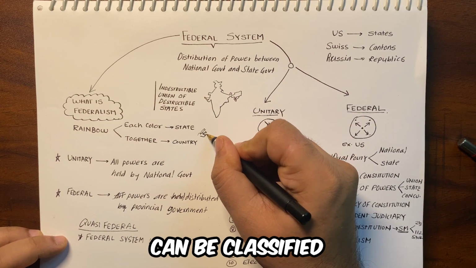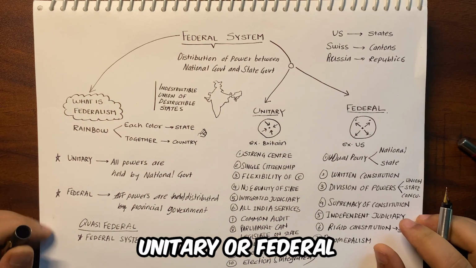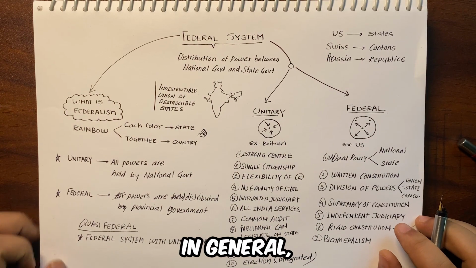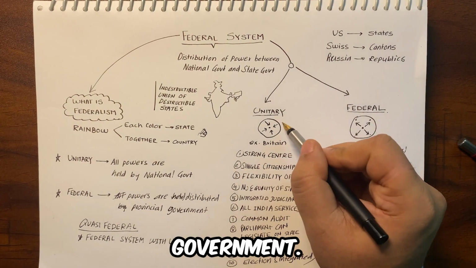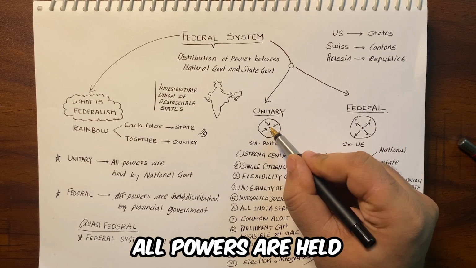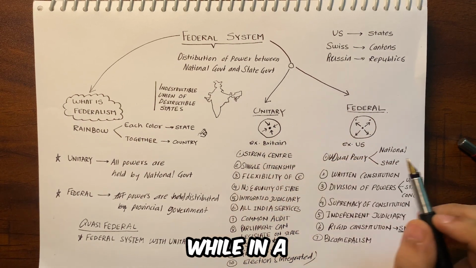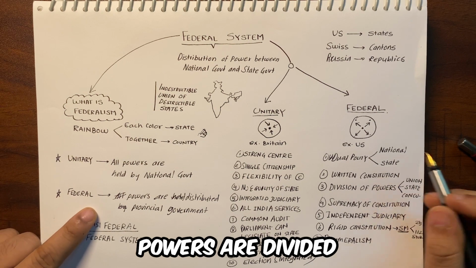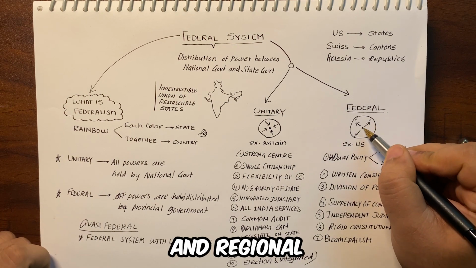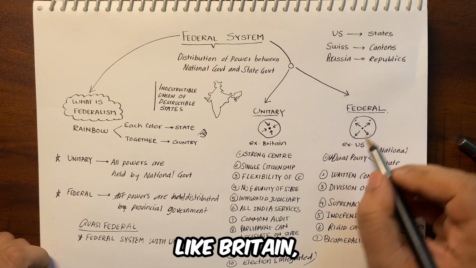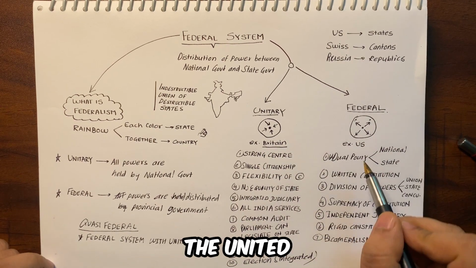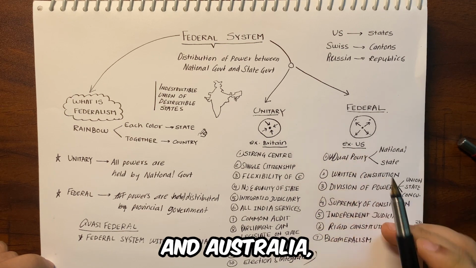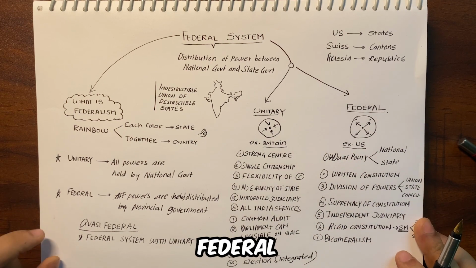Now, governments can be classified as either unitary or federal in general, based on the relationship between the national government and regional government. In a unitary government, all powers are held by the national government, while in a federal government, powers are divided between the national and regional governments. Countries like Britain, France, and Japan have unitary governments, while the United States, Canada, and Australia have federal governments.